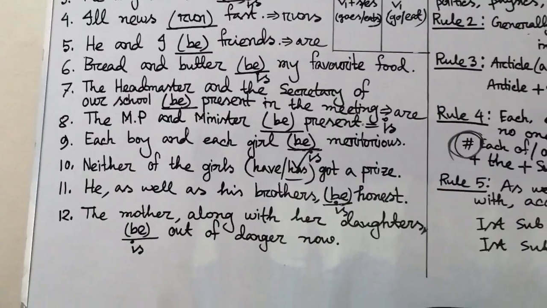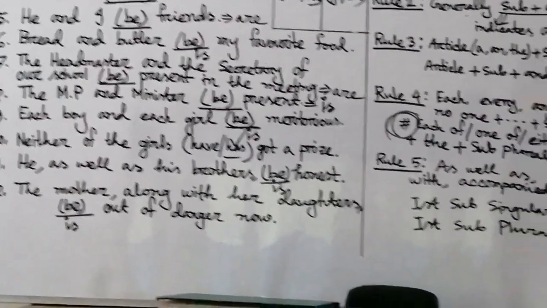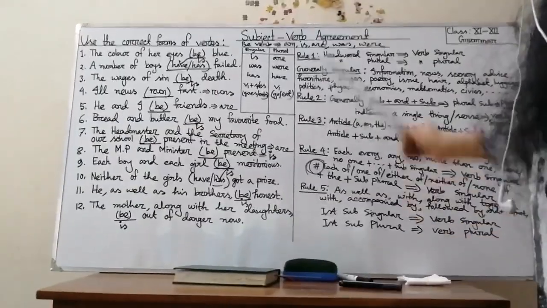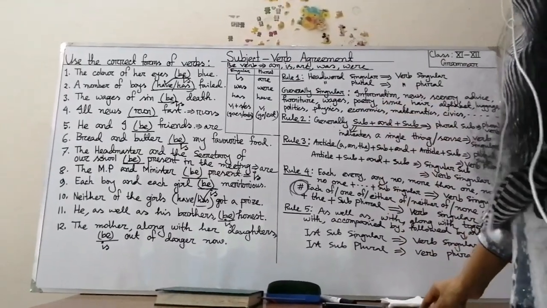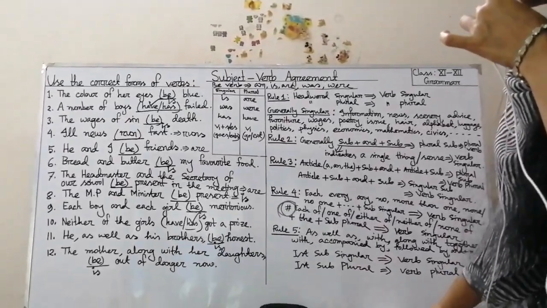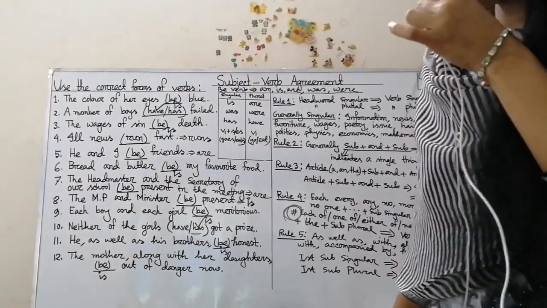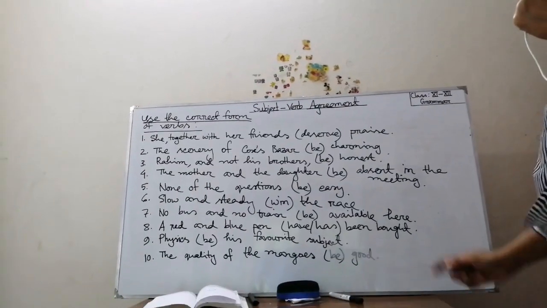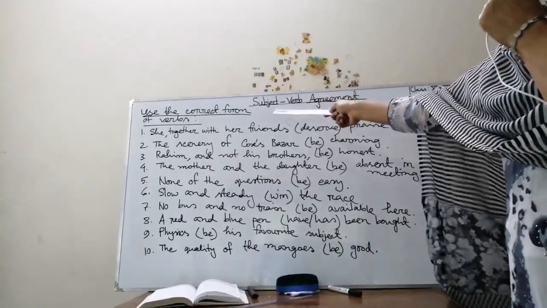Okay, my dear students, that's all about our 5 rules today, and in our next class we will also discuss other rules of subject verb agreement. Now it's time to give you some homework. Get ready with your pen and sheet, please, and write down the homework. Use the correct form of verbs.